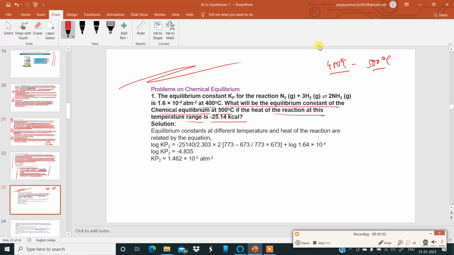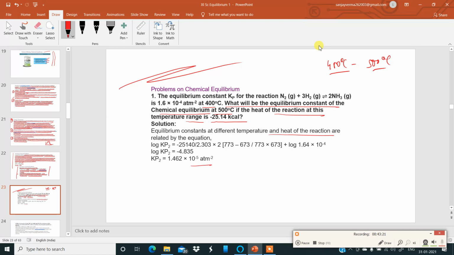Solution. The equilibrium constants at different temperatures and the heat of reaction are given here. Log Kp2 equals -25 kilocalories converted to calories, divided by 2.303 into 2, times the temperature difference, plus this log over here. Okay. So it is coming to -4.835. So Kp2 is 1.462 × 10^5 atmosphere.